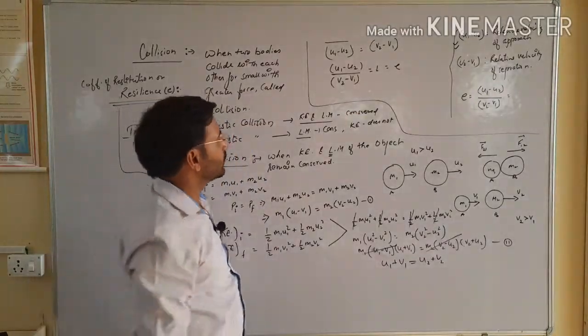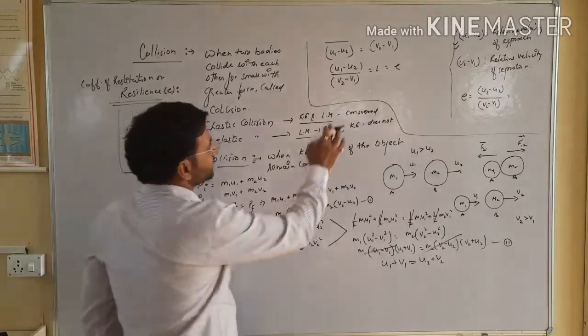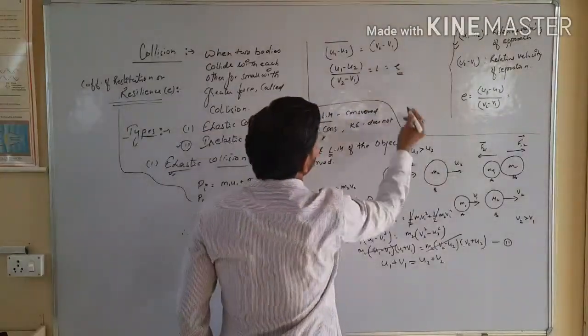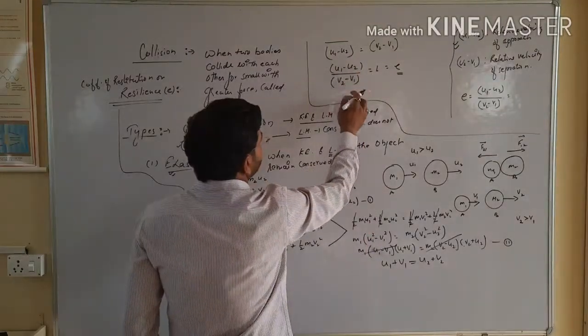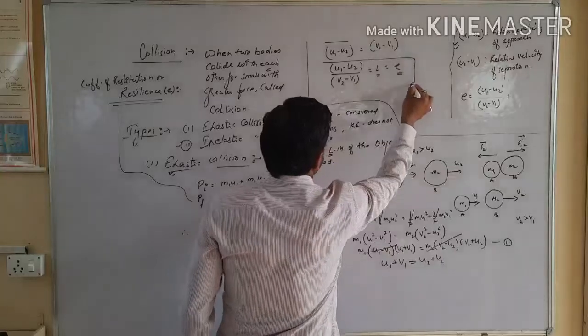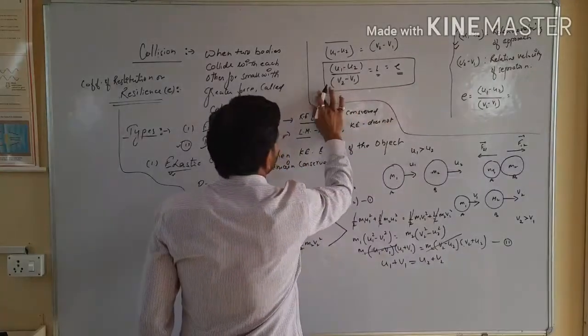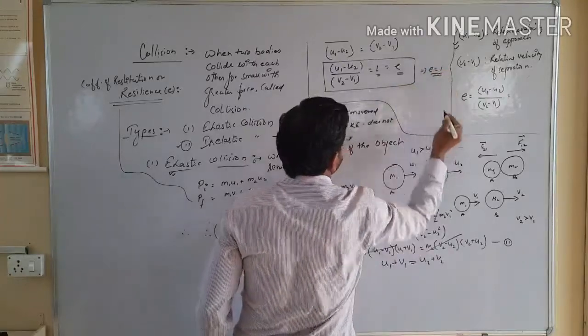Point clear? So when we talk about elastic collision, E, which is (u1 minus u2) upon (v2 minus v1), is equal to 1. So this is the value for elastic collision, E will be 1 here.